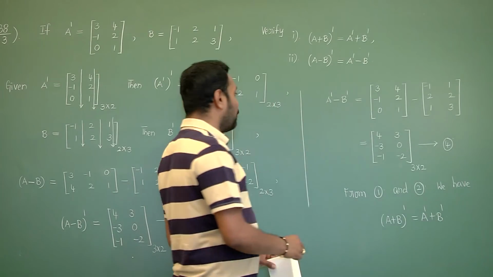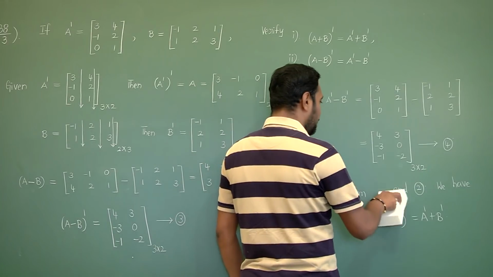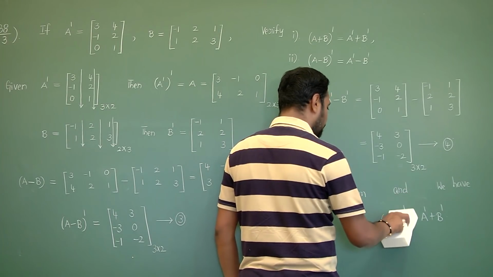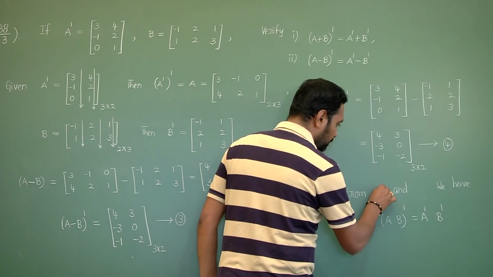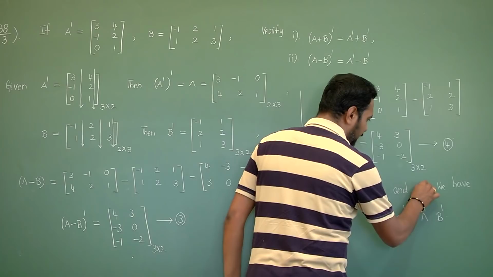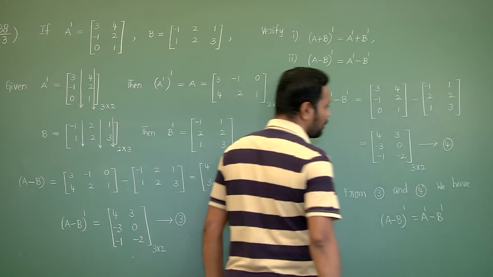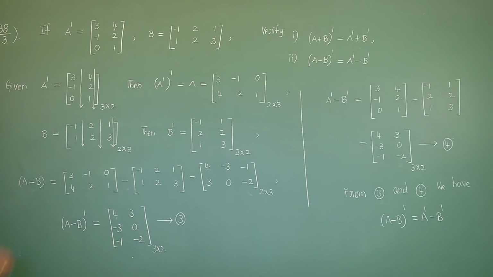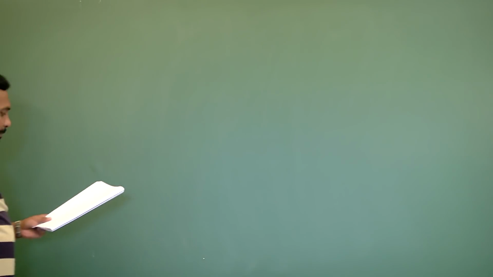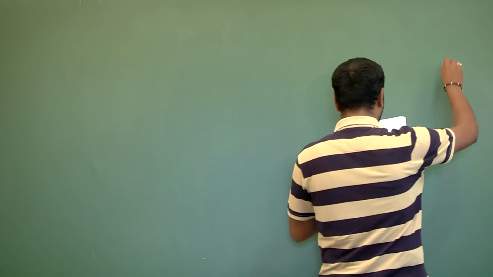So, 3 and 4 are same. So in conclusion, from equation 3 and equation 4 we have (A minus B) whole dash equals A dash minus B dash. Don't do it like this in your notes. Write clearly. The same model problems I am giving for you to work out as homework.